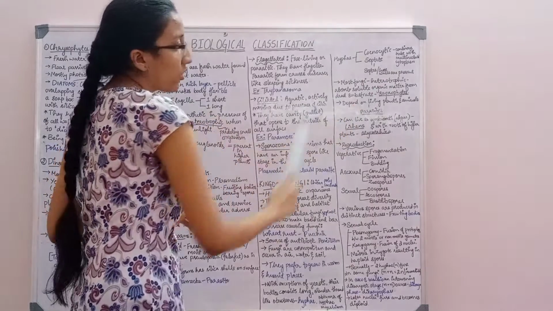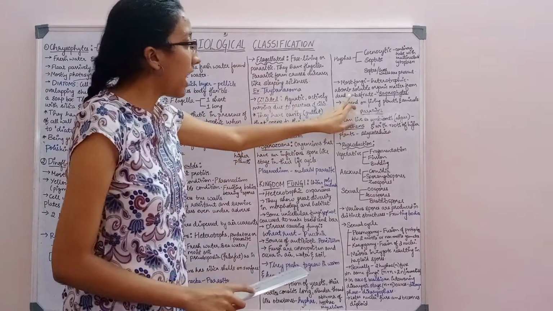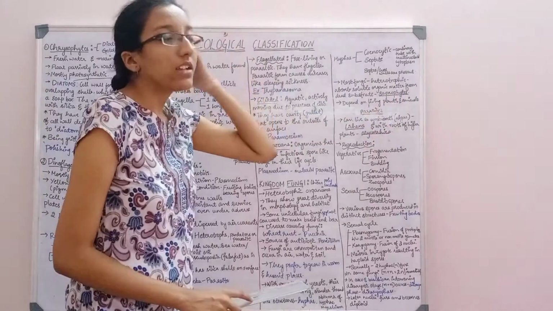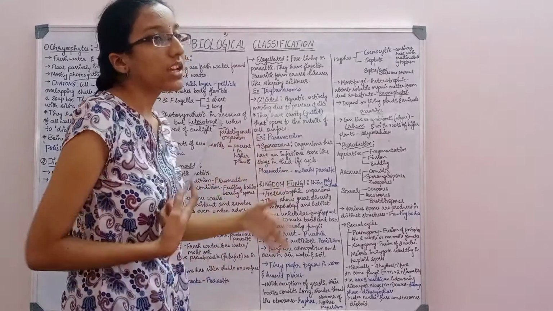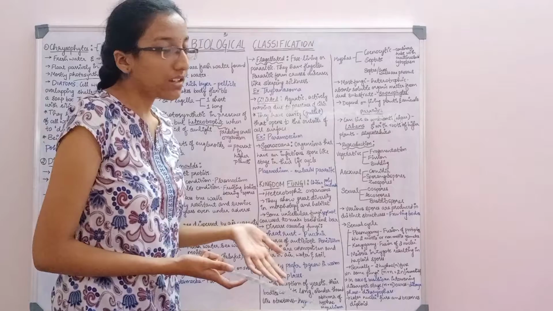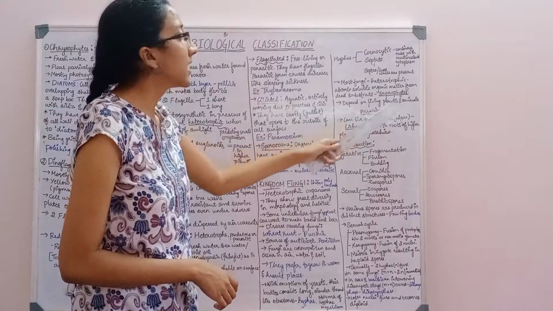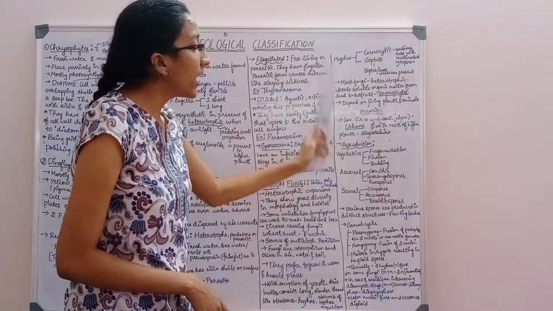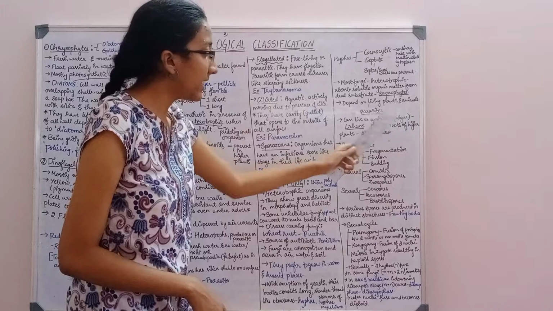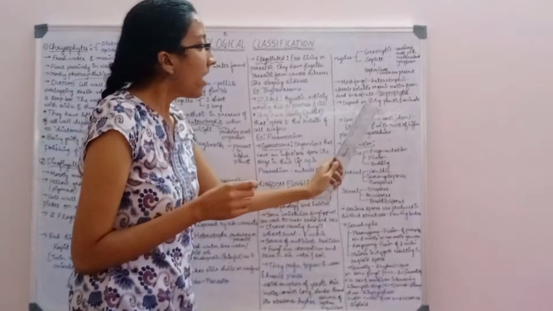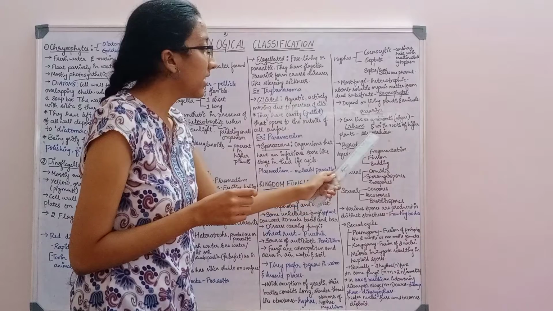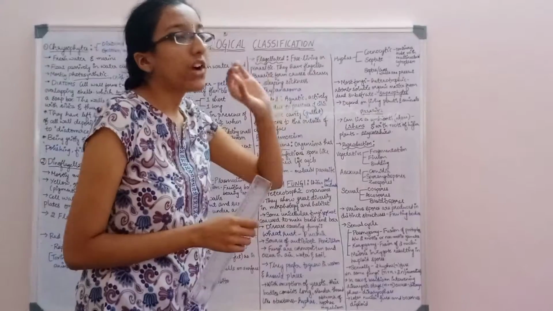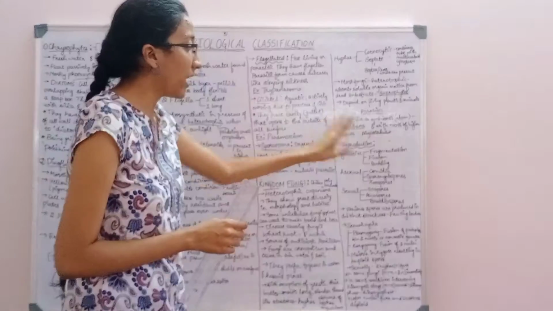Now, most fungi are heterotrophic. Heterotrophic means they absorb soluble organic matter from dead substrate; these are saprophytes. If they depend on dead organisms, they are called saprophytes. Depending on living plants and animals means parasites. Fungi can also live as symbionts with algae, as in lichens, and with roots of higher plants in mycorrhiza. If it is with algae, it is lichens. If the fungus lives with the roots of higher plants, it is mycorrhiza.